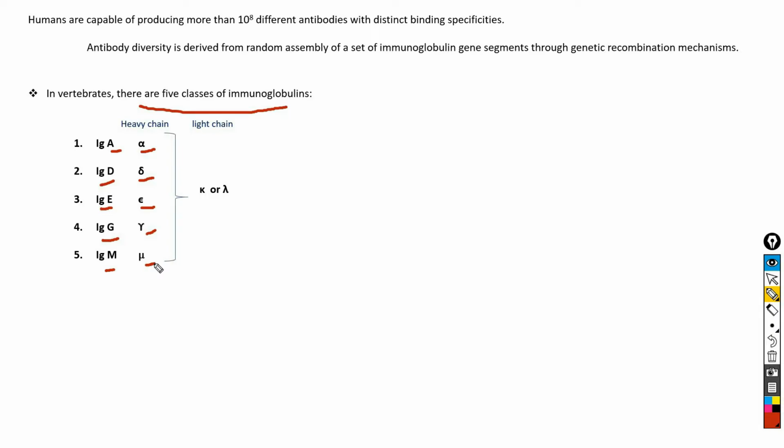Two types of light chain occur in all classes of immunoglobulins, either kappa or lambda. Regarding function, all these classes have their unique function except IgD, because the unique function of IgD is not yet clear.